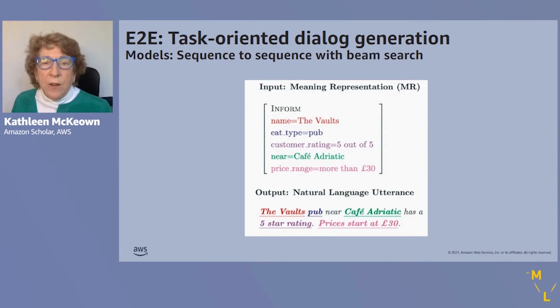So shown here is an output where the attributes and values are conveyed in the corresponding colored words in the sentence. So for example, the attribute name, the vaults, and the eat type is conveyed in the subject of the sentence, the vaults pub.